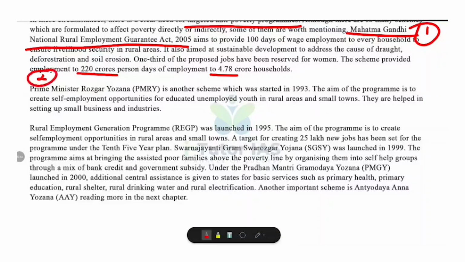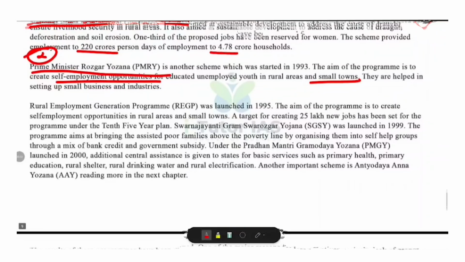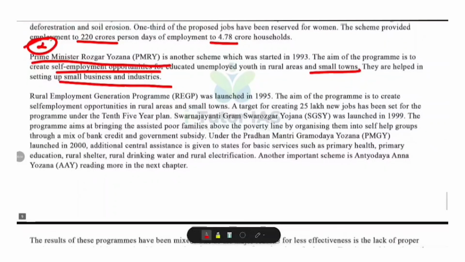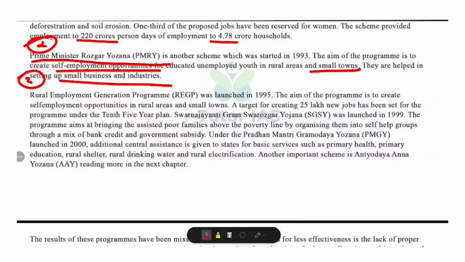Second one is the Prime Minister Rozgar Yojana 1993. It creates self-employment opportunities for educated unemployed youth in rural areas and smaller towns. It supports small businesses and industries. Third one, the Rural Employment Generation Program. It focuses on self-employment in rural areas and small towns. A target of 25 lakh new jobs was set under the 10th 5-year plan.